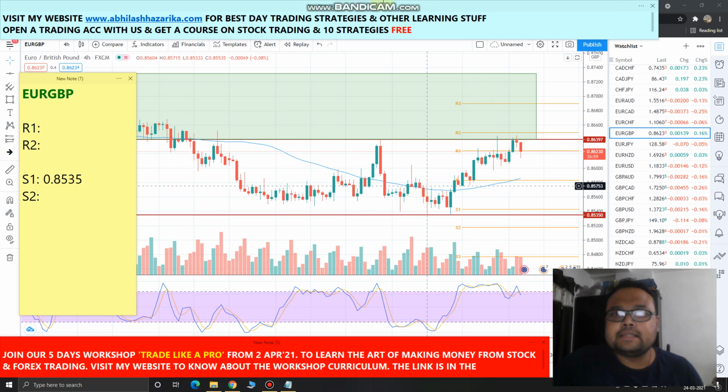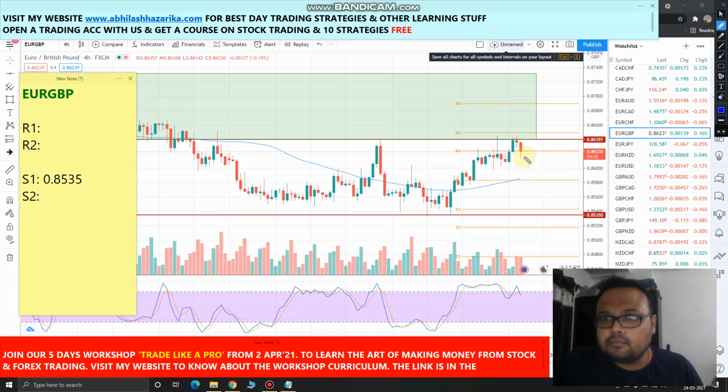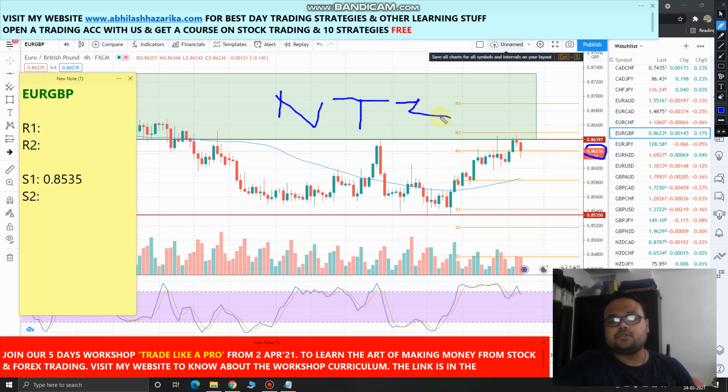So let me take out the pencil and let's see how the chart is doing. So we can see that right now the current market price is 0.8623. Okay, and as we all know, it was in heavy downtrend for a long time. And right now, after getting some support, it is trading here. And this whole box, this gray zone, is your no trading zone. You do not need to trade. This is your no trading zone.